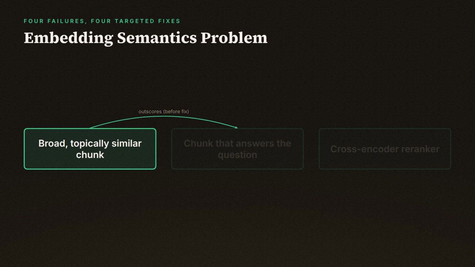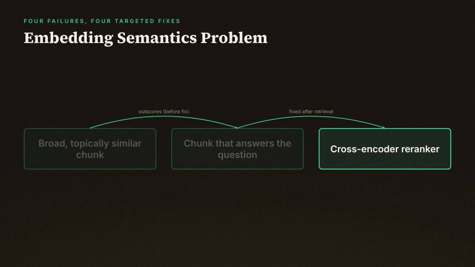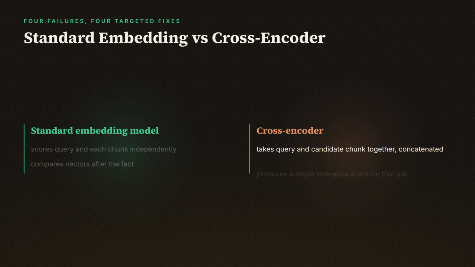Next, the embedding semantics problem, where a broad, topically similar chunk outscores the one chunk that actually answers the question. This one doesn't get fixed at the embedding stage. It gets fixed after retrieval, with a cross-encoder re-ranker. A standard embedding model scores the query and each chunk independently, then compares vectors after the fact, which is what causes the topic versus answer confusion in the first place. A cross-encoder does something structurally different.